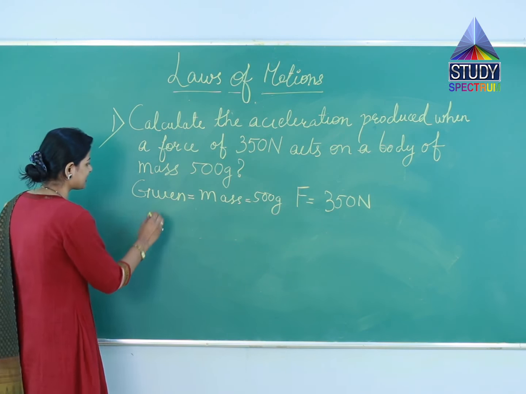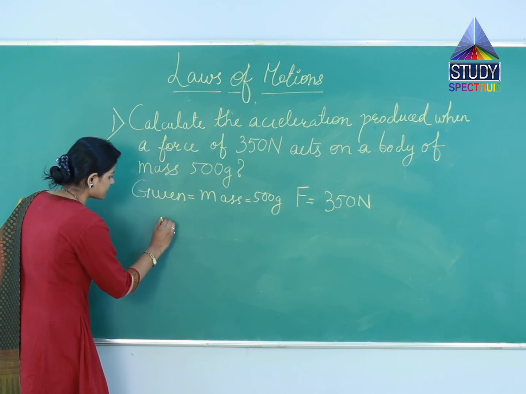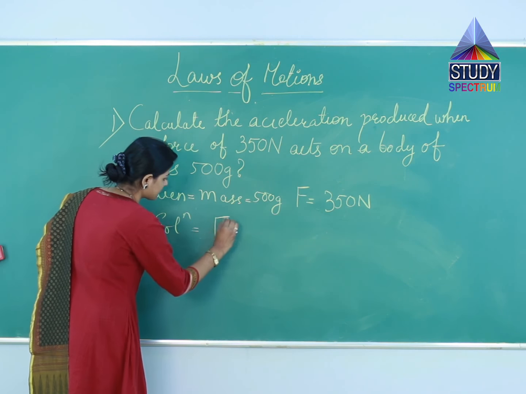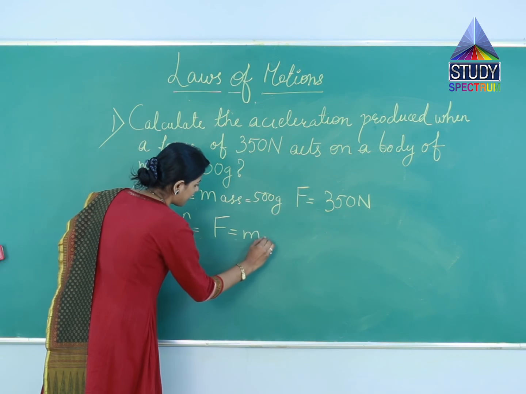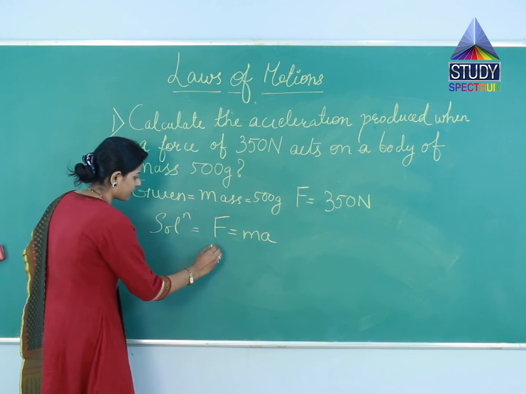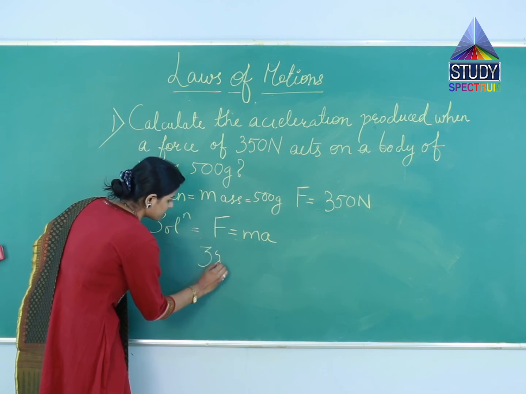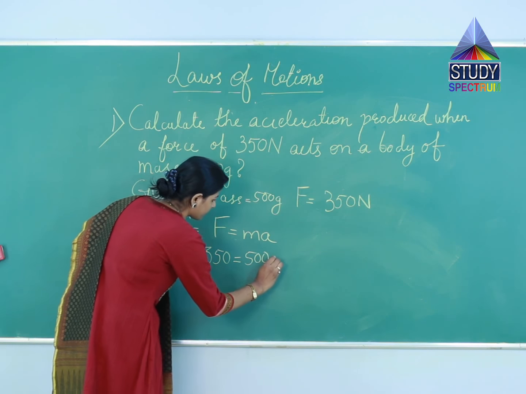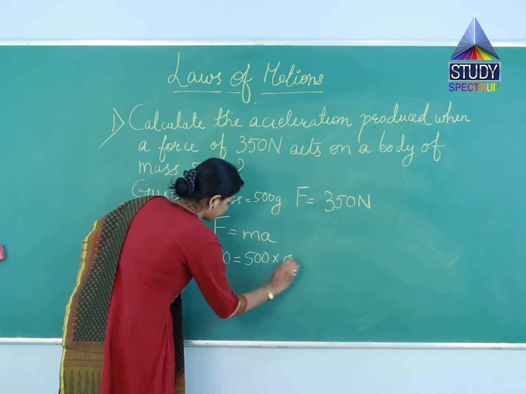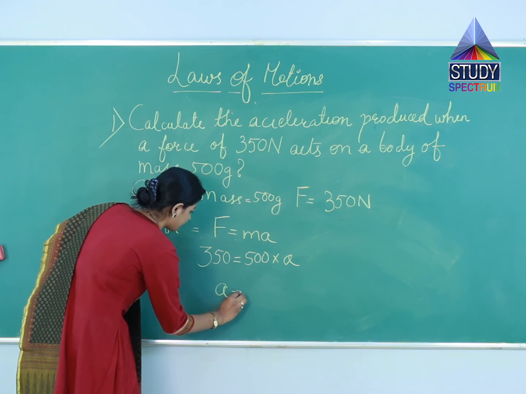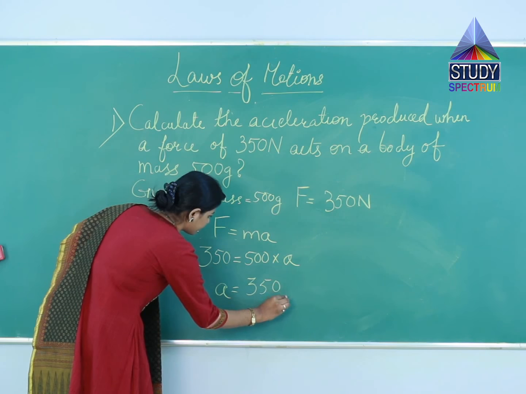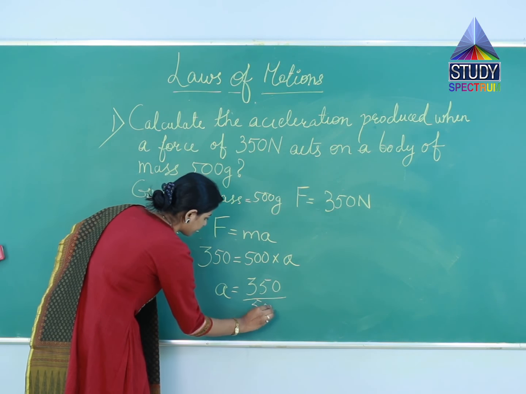We have to find the acceleration, so we will use the formula of force, which is equal to mass into acceleration. Substituting the values, 350 is equal to 500 into a. a will be equal to 350 divided by 500.